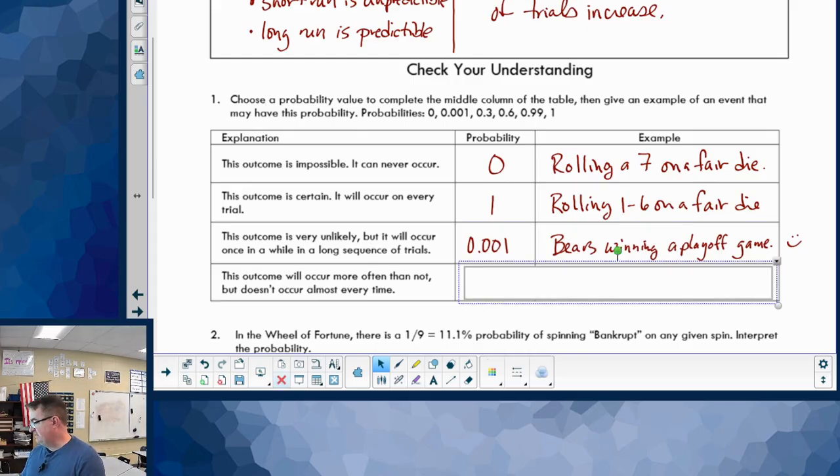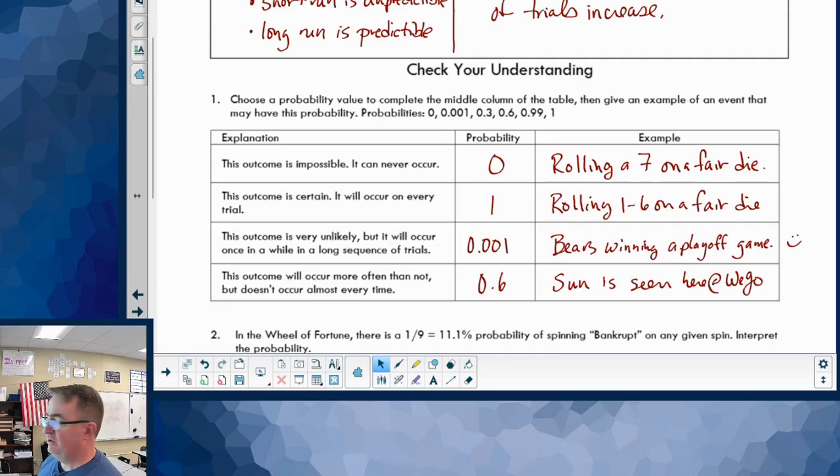And the last but not least, the outcome happens more often than not, but doesn't occur every single time. So if it happens more often than not, it has to be more than 50%. So that would be an option of the 0.6. So, with the sun being seen here in West Chicago, probably 60% of the days we have the sun pop out sometime.